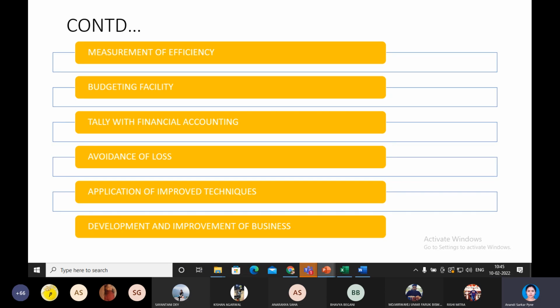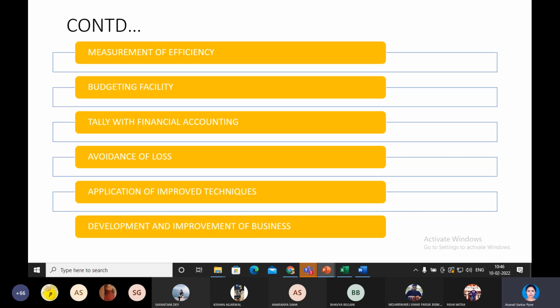Next is development and improvement of business. This is a very common point. So, when there is cost control, when there is proper allocation and absorption of cost, when you're avoiding losses, when there is proper budgeting, when there is proper maintenance of books of accounts by tallying financial accounts, when there is good costing and analytical tools which measure the efficiency, which take care of cost centers and cost units, and proper collection of costing data, the company will have a clear picture of where it is heading.